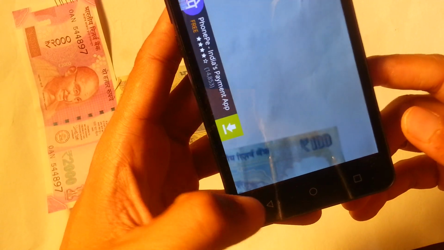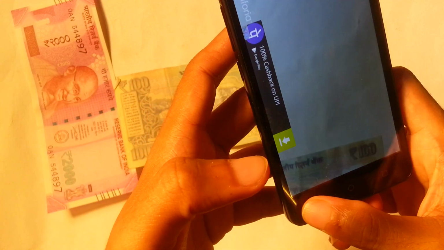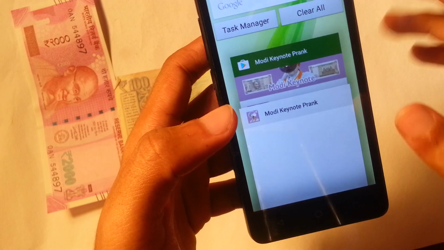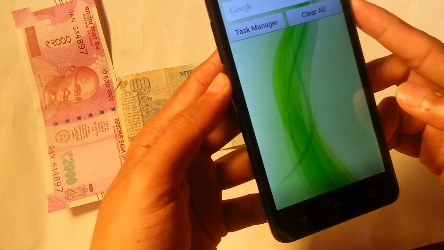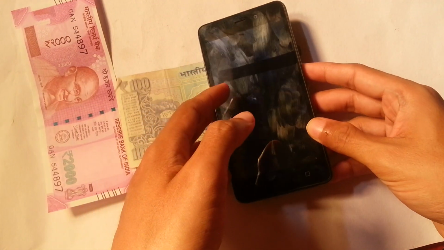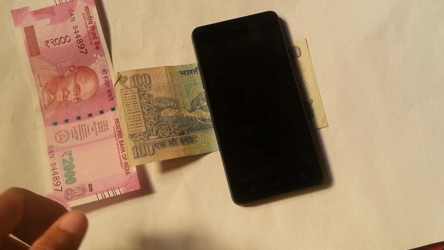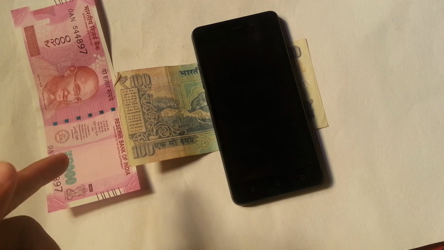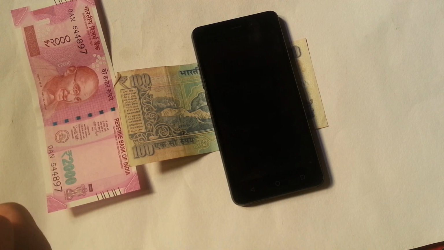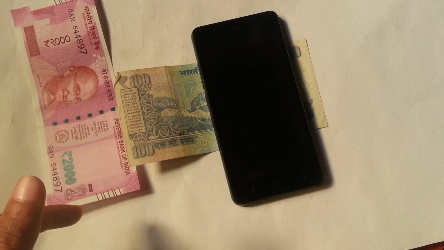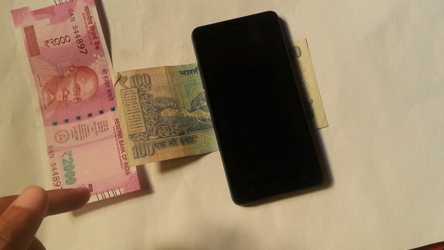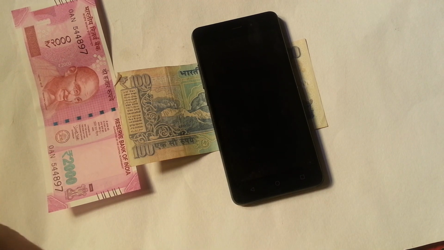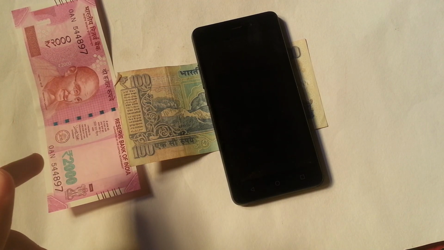So this is all about a good review, and this application is back in the market. I just want to tell you guys that it is available again in the Play Store, so you can go ahead and download it. No need to rack your heads, because it was removed earlier by the app developer and now they have brought it back. Go to your Play Store on your Android phone, search for the Modi Keynote application, download it, and have fun with your friends and family by sharing it.